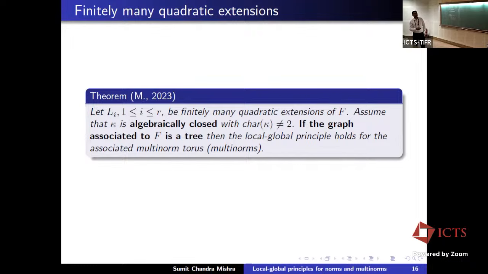Let me now say something about number fields. I have not mentioned the result, but over number fields, if you take three quadratic extensions, it may fail, but if you take two, or more than four, then it always holds. Here we are proving that if you assume this condition, then it holds for three also, and of course for any finite number of quadratic extensions.